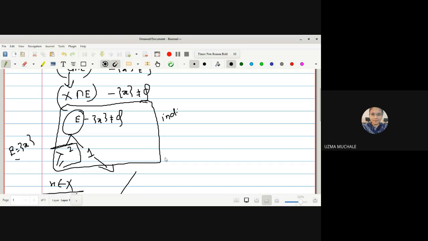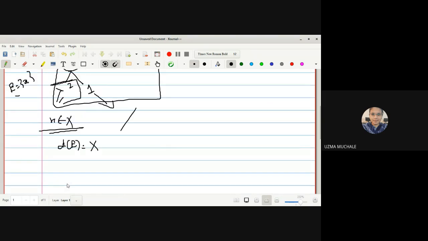But in case of indiscrete space, if we are considering the capital E, and the cardinality of capital E is greater than or equal to 2, then we can say that derived set of E is equal to capital X itself. Then we can say that E is dense in X. Okay, E is dense in X.